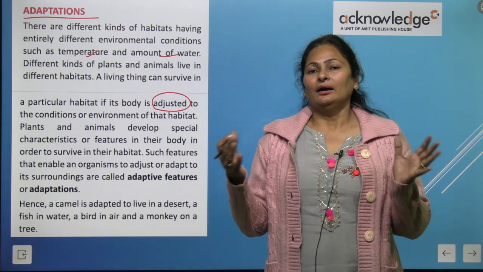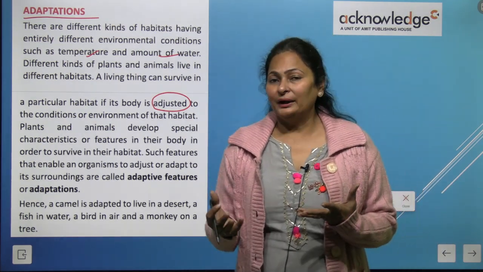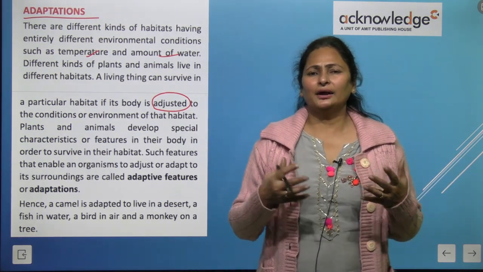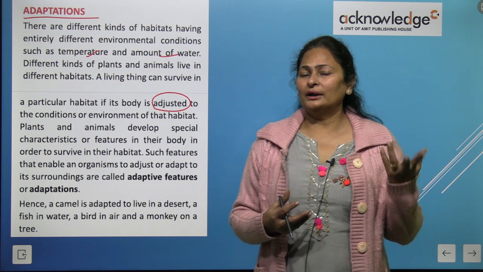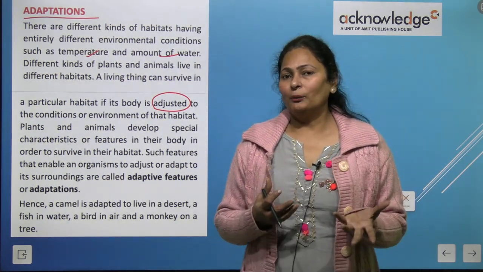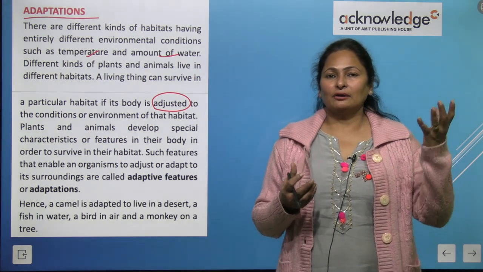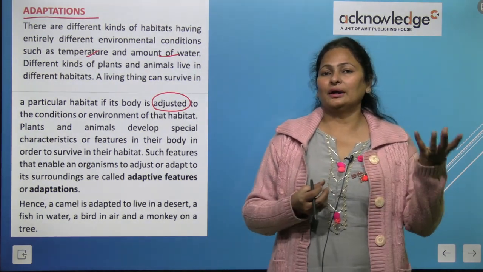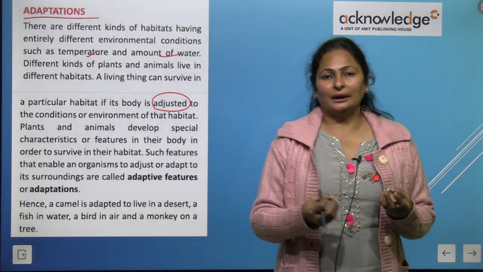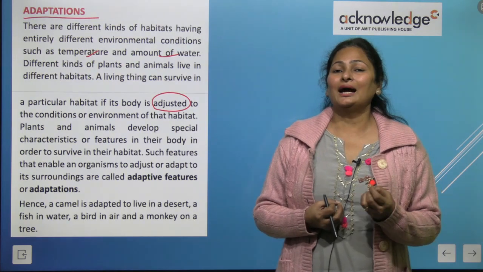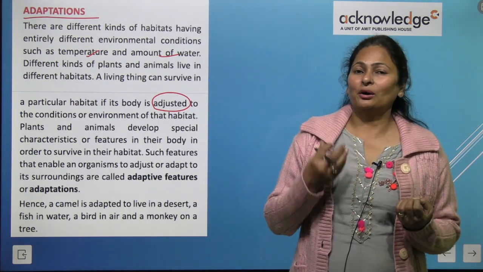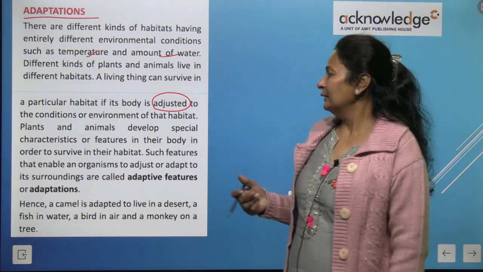It can stay without water for so many days, because when it drinks, it drinks nearly 100 liters of water at a time, right? So it can stay without water for many days, and its food is stored in the hump, so it can stay without food also, right? So the body of the camel has adapted to the different climatic conditions, right?